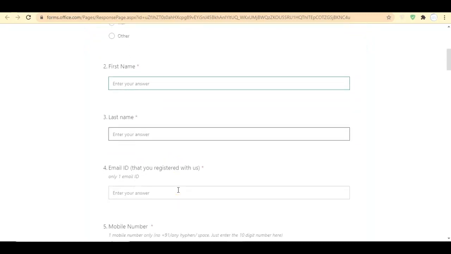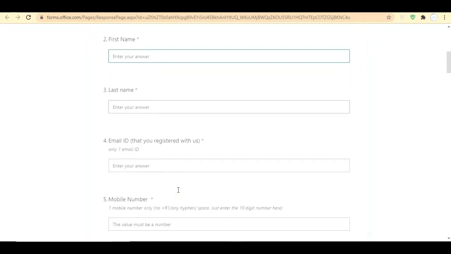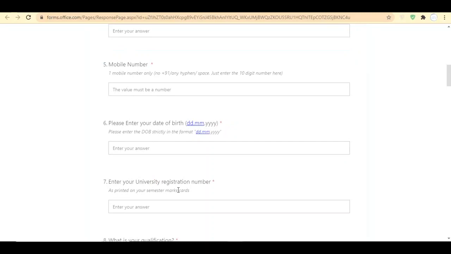In the email ID you should enter your valid email ID. Make sure that you have entered a valid email ID because all the communication will be shared with you through the mail you have entered here. And through the mobile number also they may send you communication regarding the examination or the interview. After filling these two details, cross check whether you have entered the valid email ID and mobile number. In the 6th detail, they are asking us to enter our date of birth.